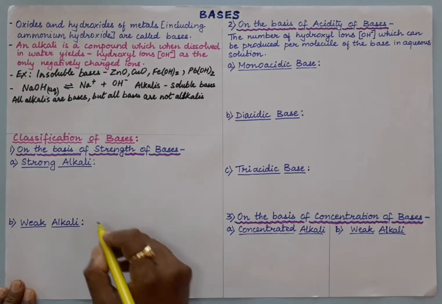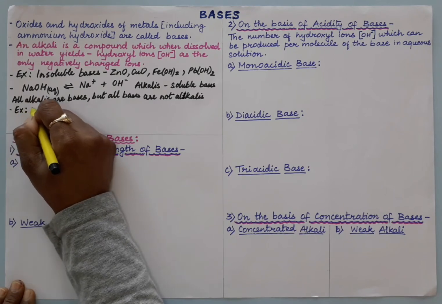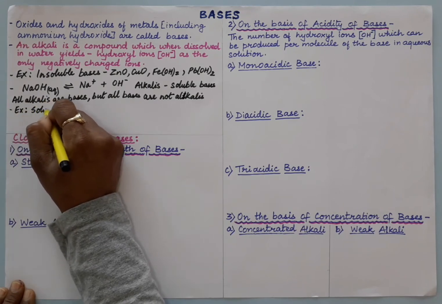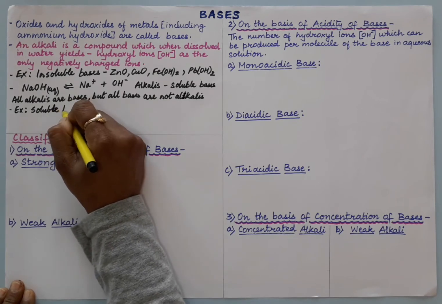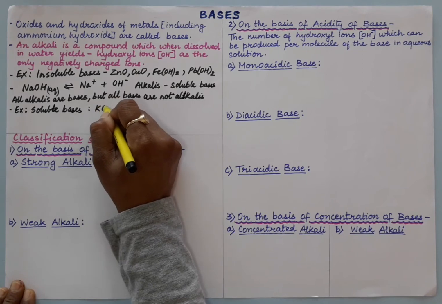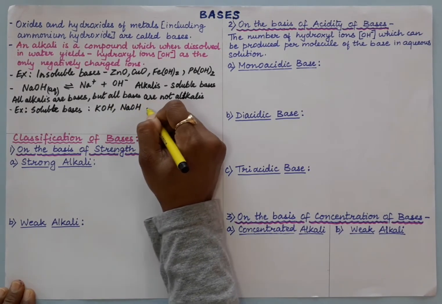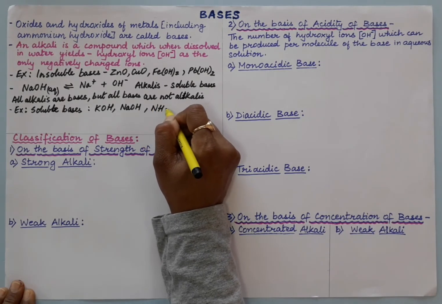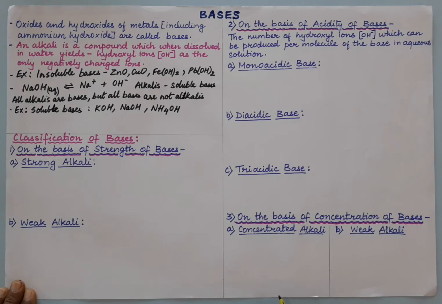Right? Now here let us take examples of soluble bases. KOH, NaOH, NH4OH, all these are soluble bases. We'll call them alkalis. Some are weak alkalis, some are strong alkalis.